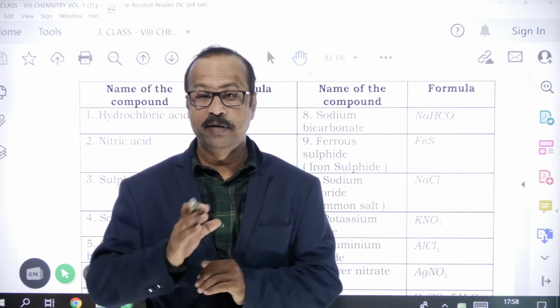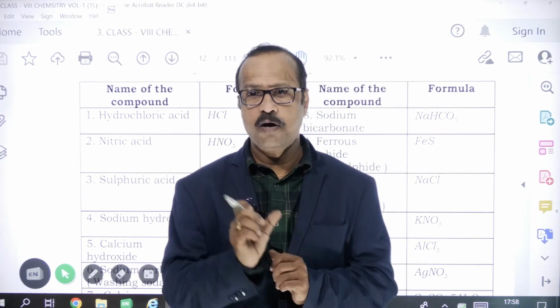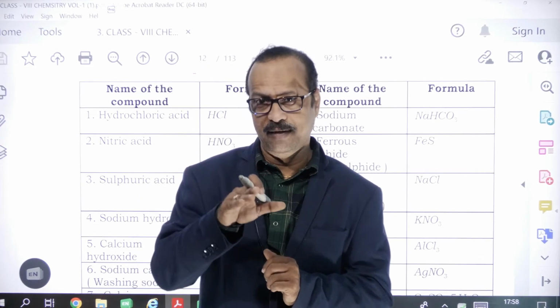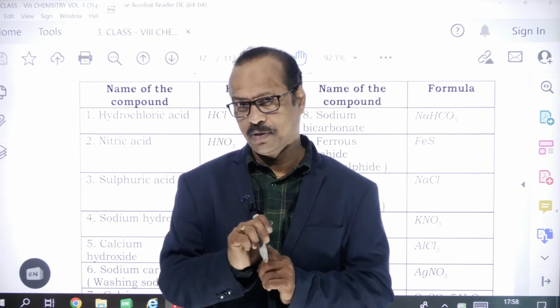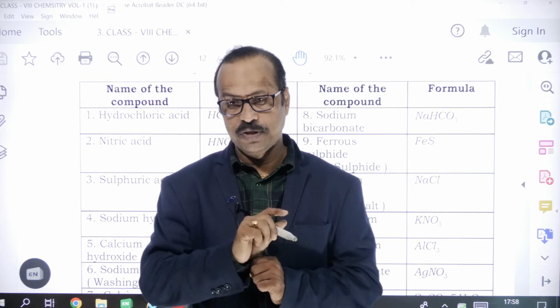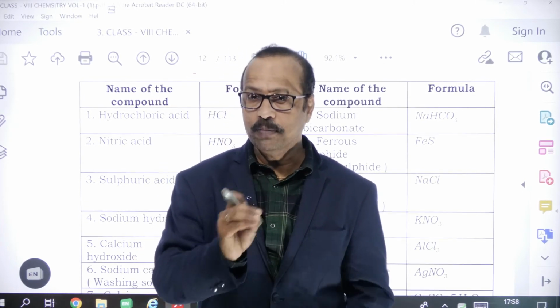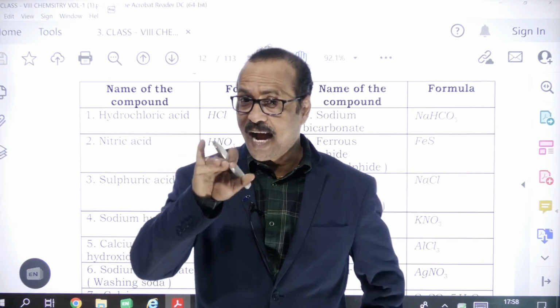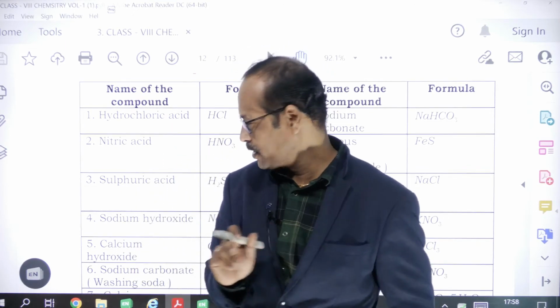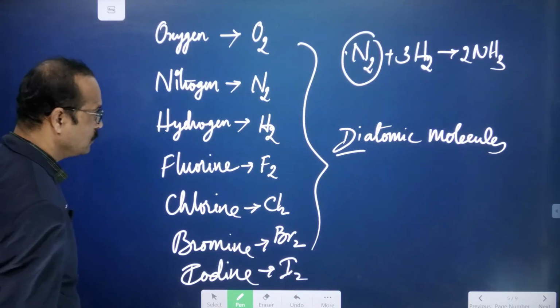Magnesium nitride. When magnesium is reacting with nitrogen, it forms a compound called magnesium nitride. Because only two elements are there, magnesium and nitrogen. When magnesium reacts with nitrogen and forms a compound, the compound name is magnesium nitride. Ide should come. Right, remember this, these are very important. So I'll explain to you.